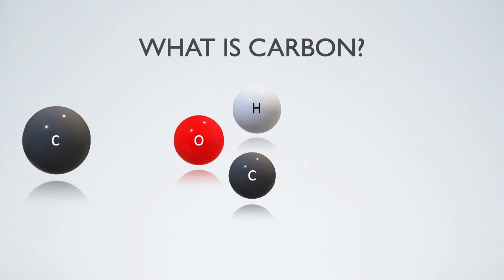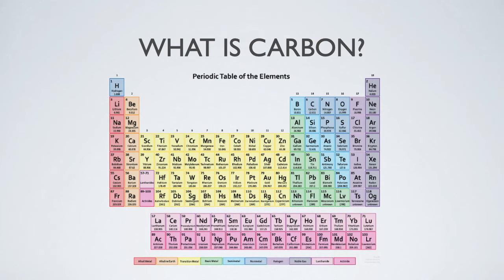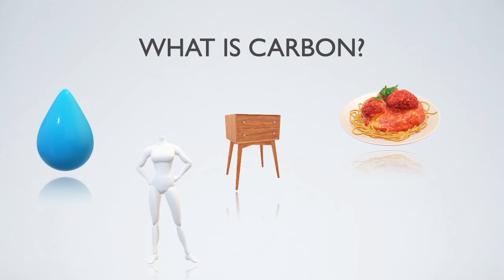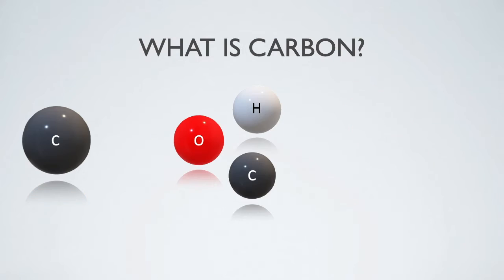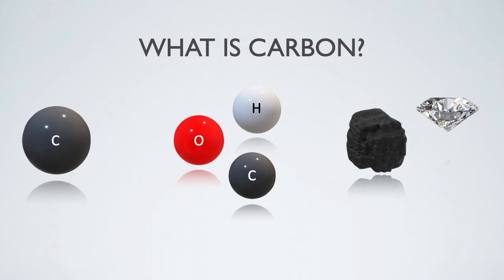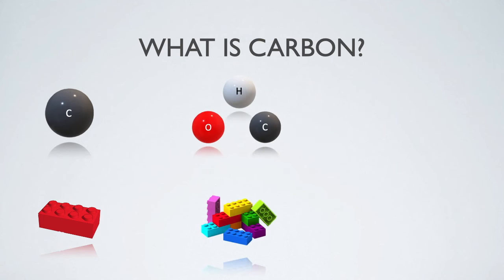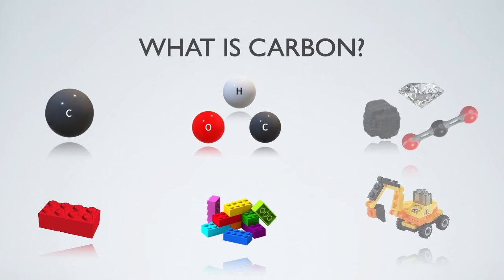There is a total of 118 elements that are classified into the periodic table. The different combinations of these elements form every single thing that exists, from the air you breathe and the water you drink to your body or the item in your house and even the house itself. Carbon is involved in the formation of a large variety of things, including coal, diamond, and also carbon dioxide, best known as CO2. You can think of it as a single Lego block that, along with other elements such as oxygen or hydrogen for example, will form different objects.